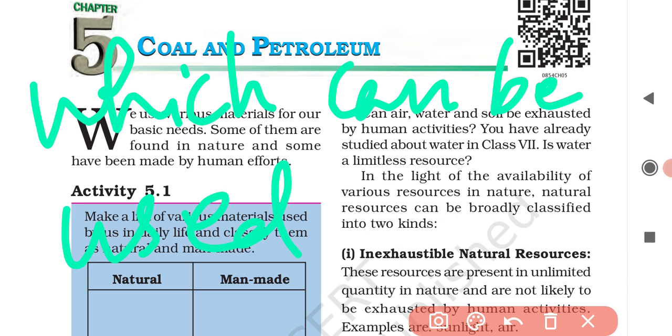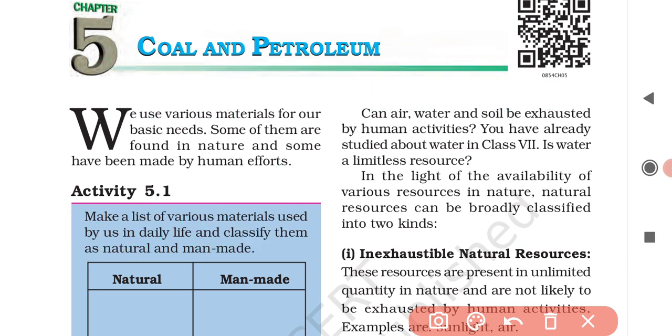You can write down in your notebook: anything in the environment which can be used is called a resource. Basically we are going to discuss natural resources only in this chapter.